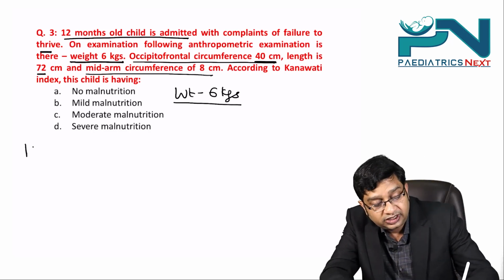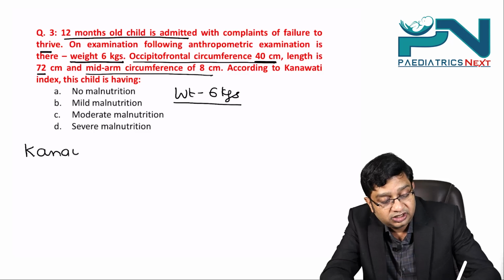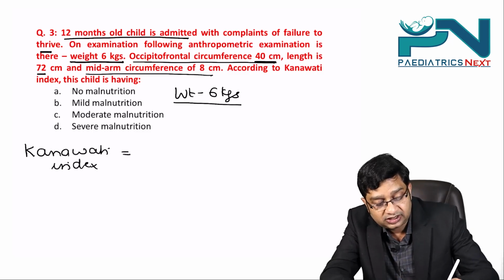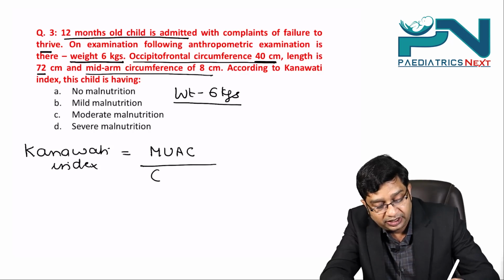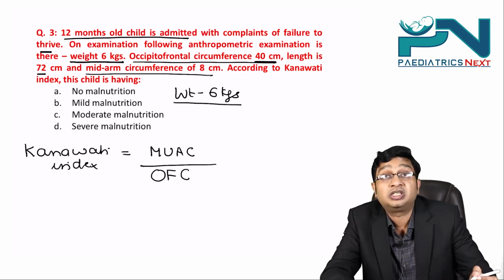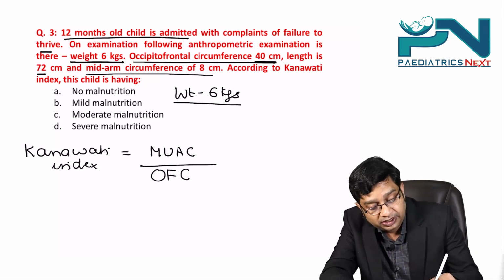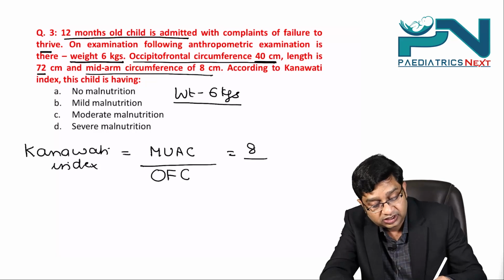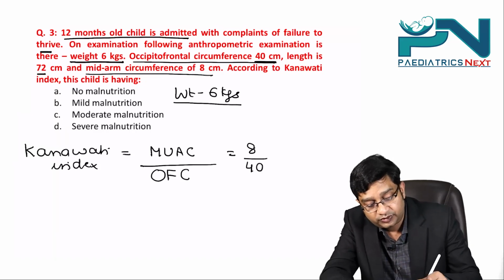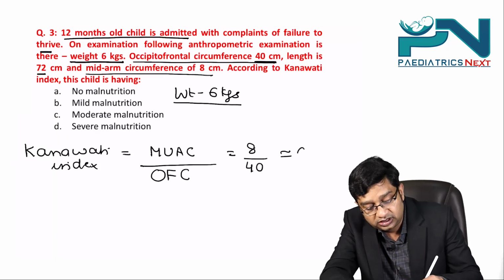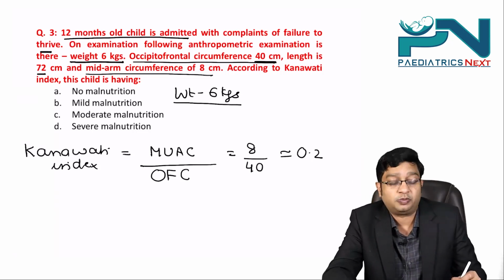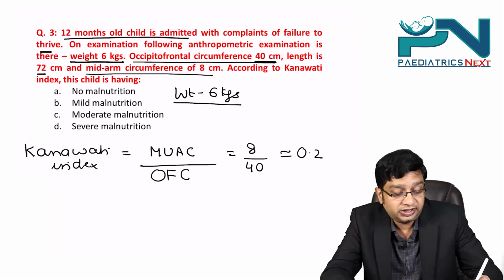Now, Kanawati index is basically the ratio of mid-upper arm circumference divided by occipitofrontal circumference. Here the mid-upper arm circumference is 8 and the occipitofrontal circumference is 40, so this comes out to be 0.2. What does the Kanawati index say?